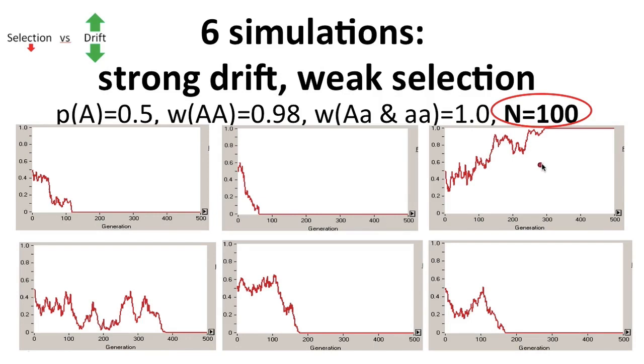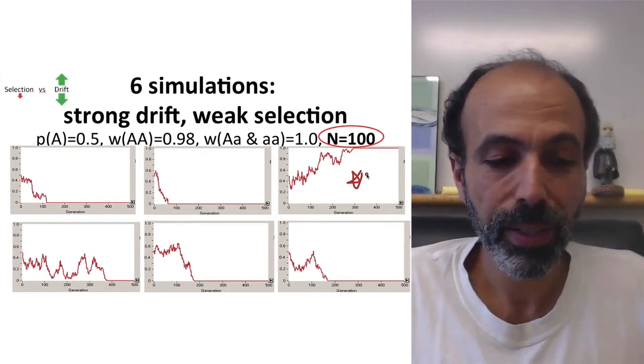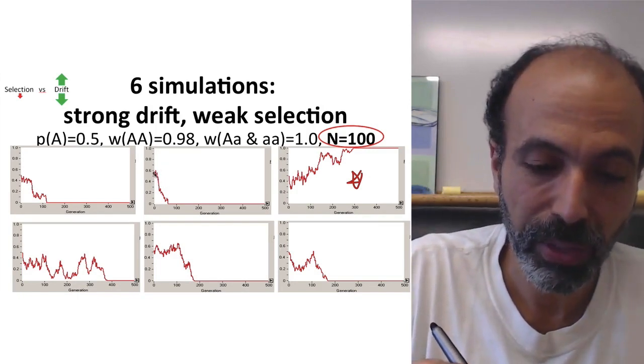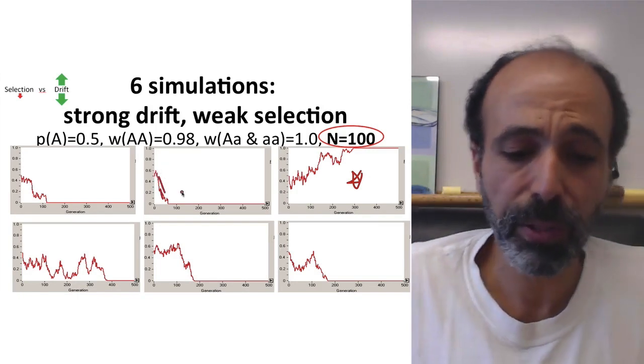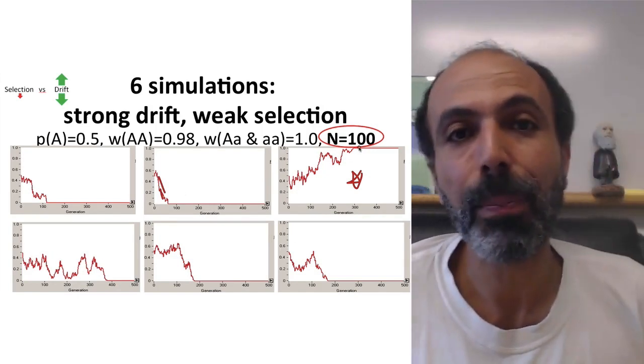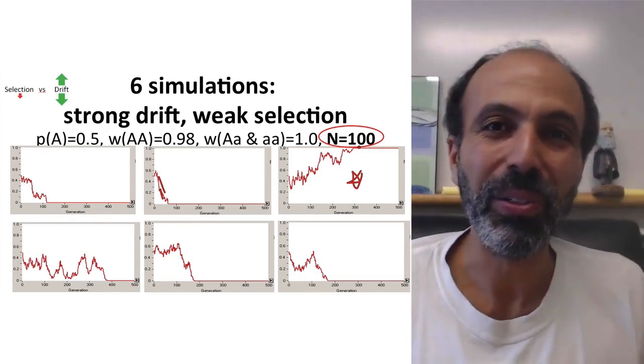So this is a case where genetic drift actually overpowered selection. In some cases here, this one right here probably is a case where genetic drift actually made selection faster, because you notice that there's a fairly rapid drop. Here, genetic drift slowed it down, and here, genetic drift actually went in opposition. So drift just kind of comes in and monkeys with what selection is trying to do.